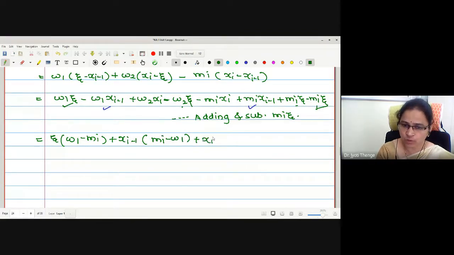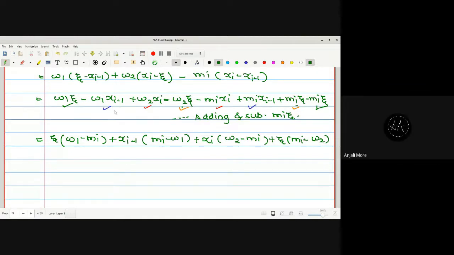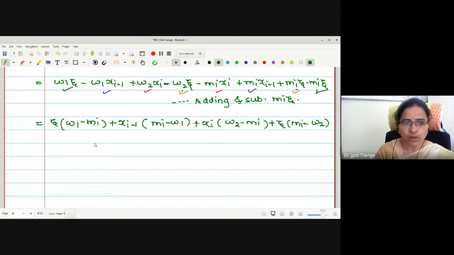Next, let me collect the coefficients of xi. Where are the xi terms? Here it is and here it is. Therefore, let me write the coefficient as w2 minus mi. And lastly, one more coefficient remaining, zeta. I will collect this one and this one. For zeta, now it will be mi minus w2. Right? Mi minus w2.